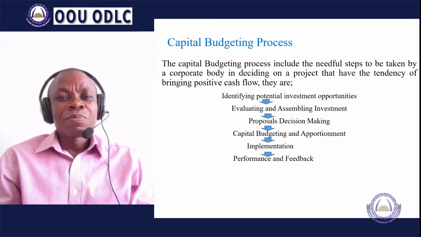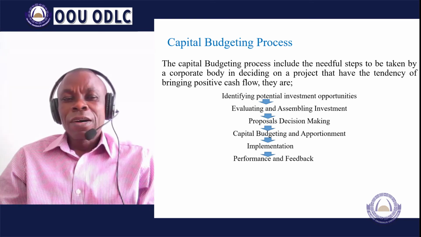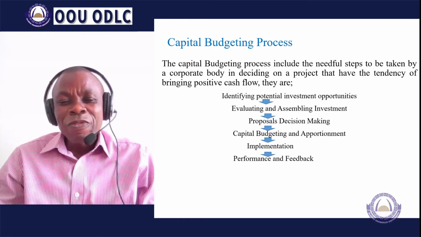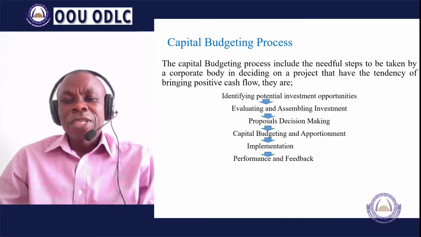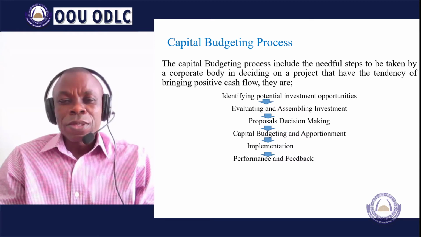Capital budgeting process. We are looking at the basic steps that you need to undertake so that you can come up with the capital projects. You can make a final decision. The first one looks at identifying the potential investment opportunities. What are those opportunities available to you?